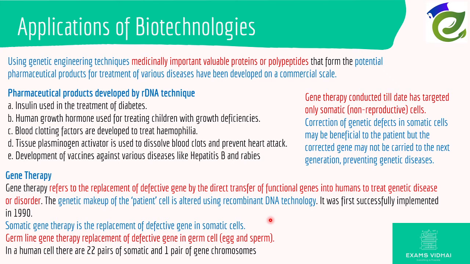We have somatic gene therapy, which is the replacement of defective genes in somatic cells, and germline gene therapy, which replaces the defective gene in the germ cell. In human cells, there are 22 pairs of somatic chromosomes and 1 pair of sex chromosomes. Gene therapy conducted to date has only targeted somatic cells. That is, after a person has been born, whatever diseases the person has acquired during that time can be healed properly using gene therapy.